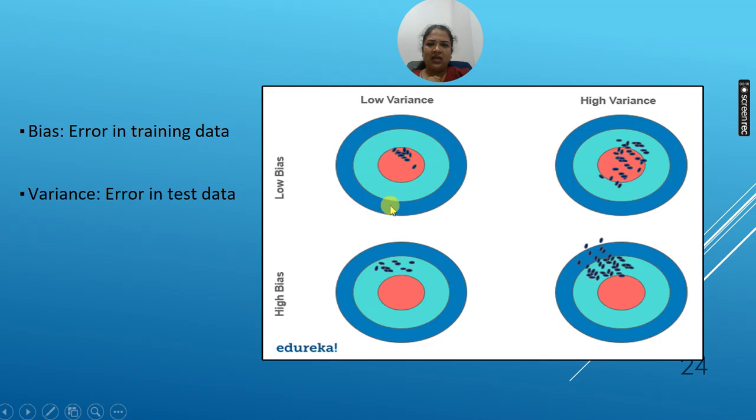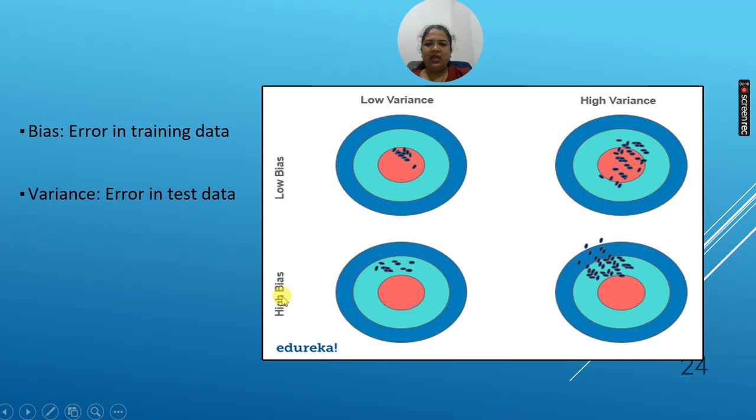If you look at low bias and low variance, all the data is centrally accumulated over there. If we have low bias, there is low error in the training data, but high error while testing the data, means high variance. You can see the values are scattered, going a little bit outside the inner circle.